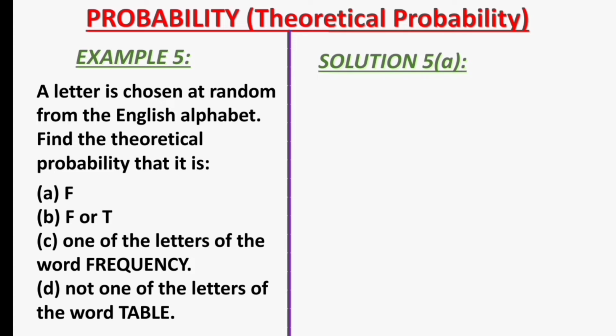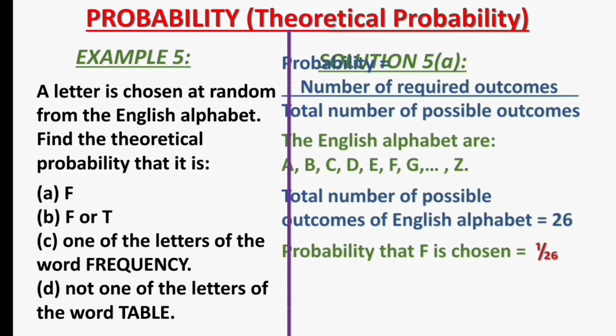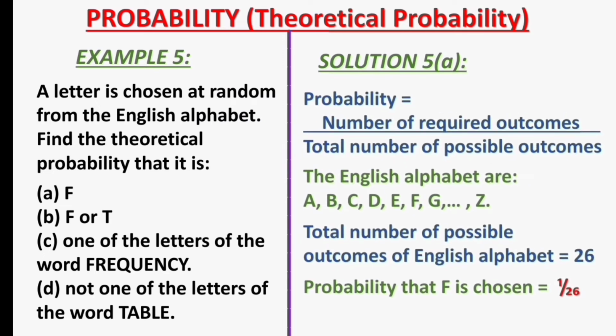Let's see the solution to question 5a. The formula for probability is number of required outcomes divided by total number of possible outcomes. The total number of possible outcomes of the English alphabet is 26. Since we have only one F in the English alphabet, the probability that F is chosen is 1/26. Next, let's see the solution to example 5b.